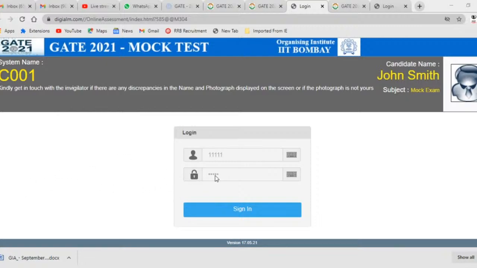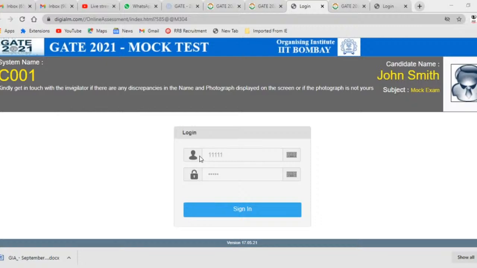I'm going to show you these question types, including numerical answer types. I'm going to take you through the mock examination, so let us see what kind of questions are going to come and what the strategy shall be for GATE 2021. Here I'm ready to begin. And finally, we are on the examination day.